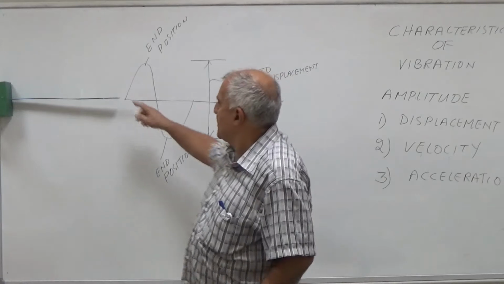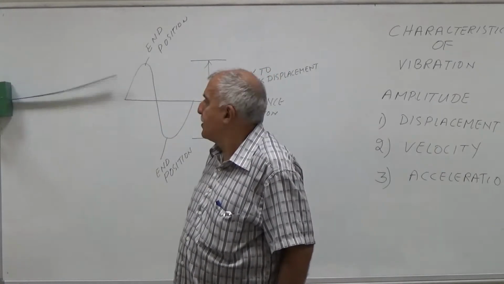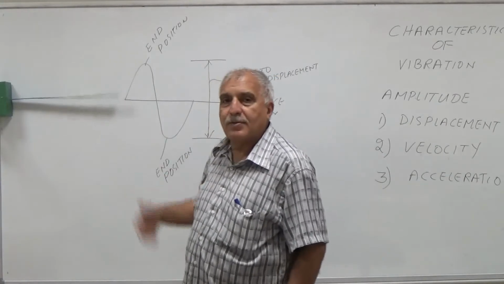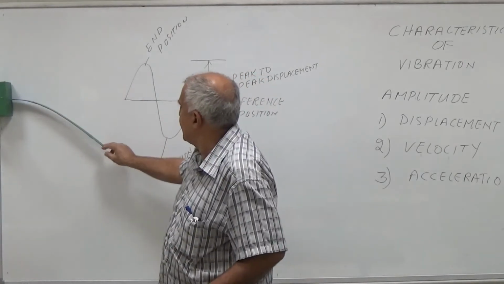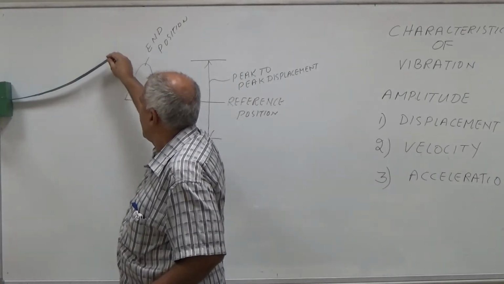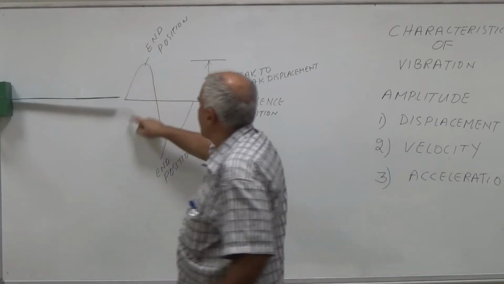Now here you can see this metal strip which is vibrating from one end to the other end. Here is one end, here is the other end. When it goes up, comes down, and then comes back to the same position, this is called one vibration.